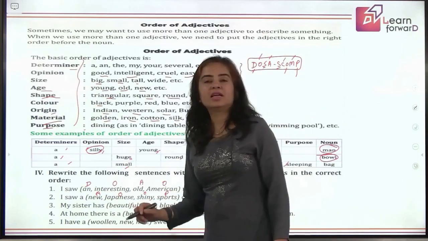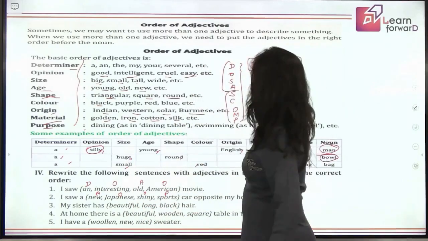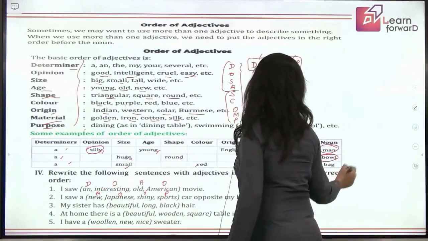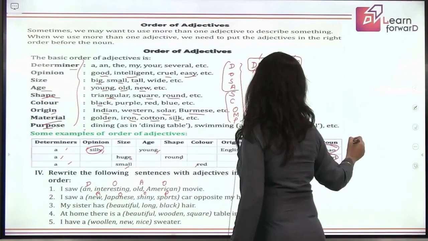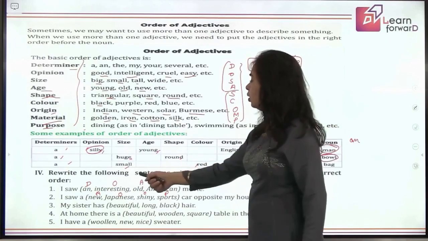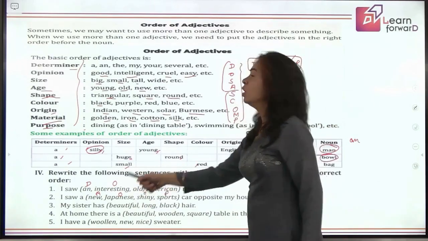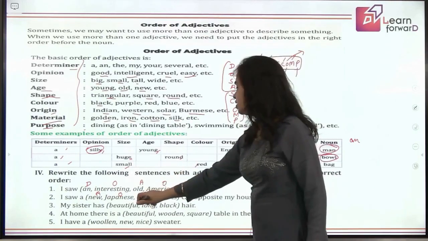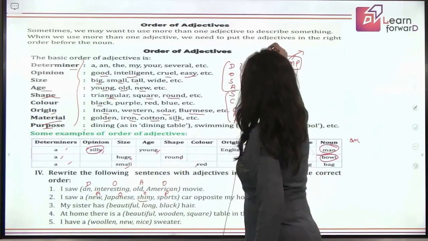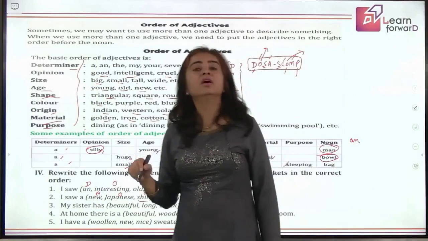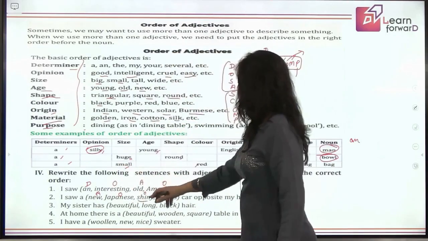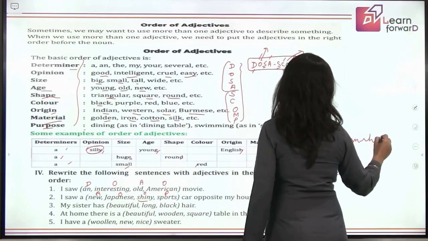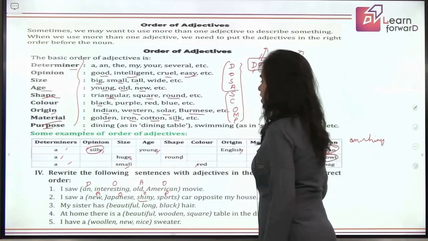Now let's arrange them. Now when you say DOSASCOM, D comes first. So we'll be writing a first. Then O here gives you the origin. See students, this origin is here and the next O opinion is here. So you will be writing this first. It will be shiny first. And it will not be an here.